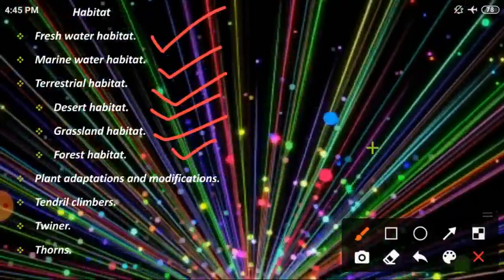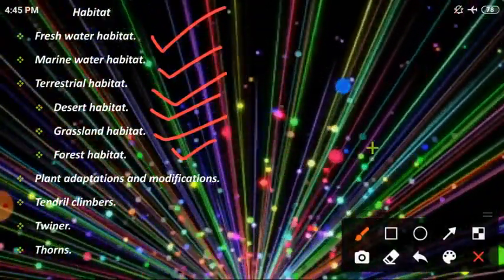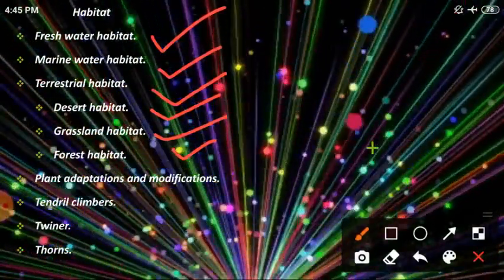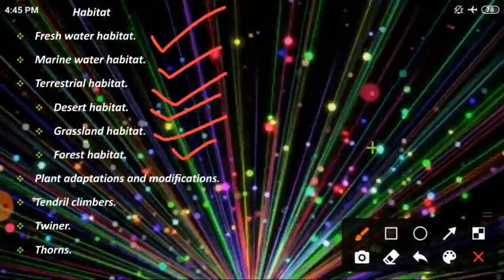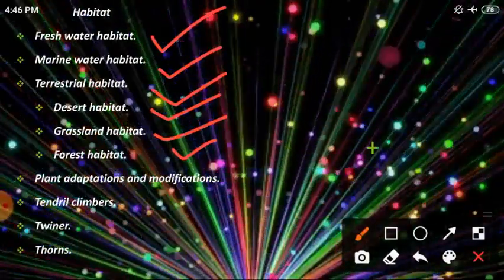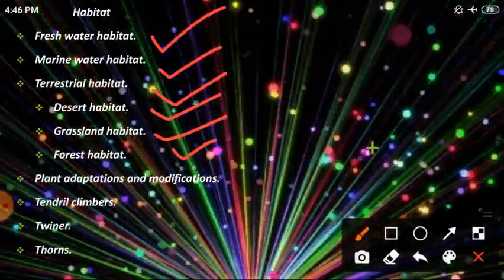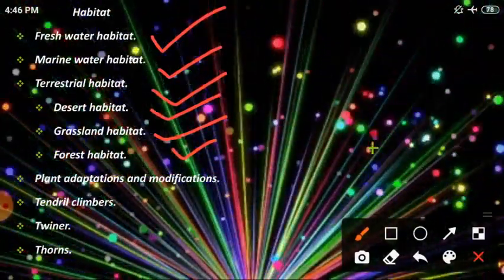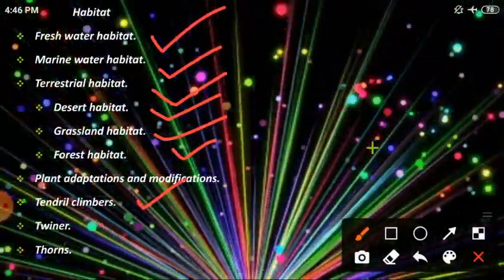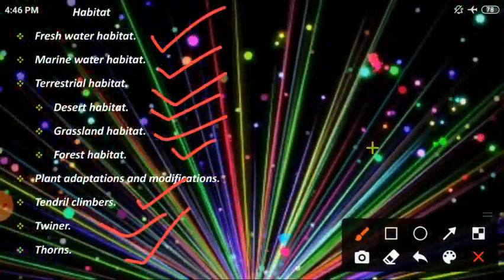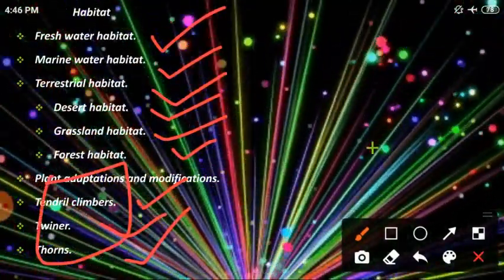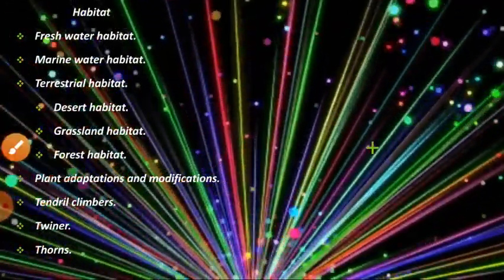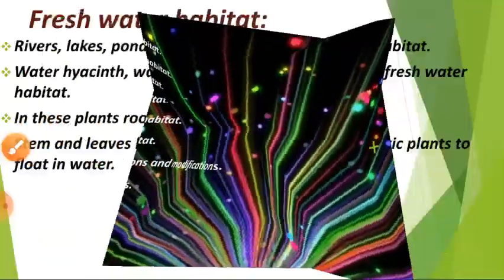And then plant adaptations and modifications. Based on the habitat, based on the adaptations, the plant's parts are modified. That also we are going to see in today's class. What are they? Tendril, climbers, twiners and thorns. These are the modifications in plants. Okay, so let us discuss one by one. Come, let us move into the class.